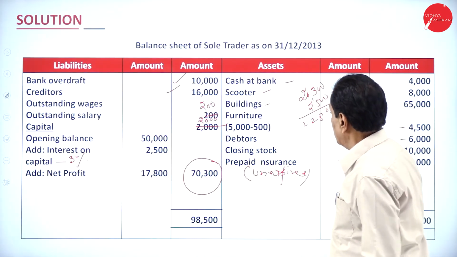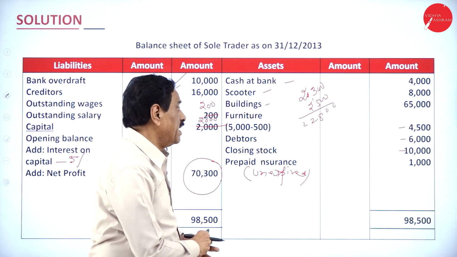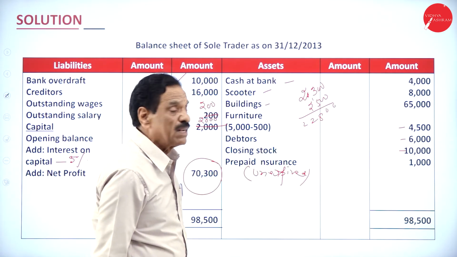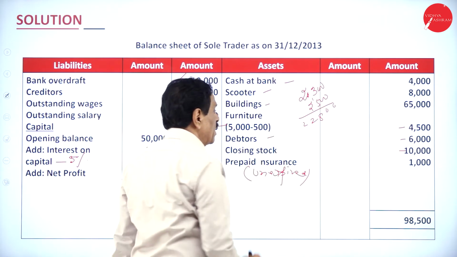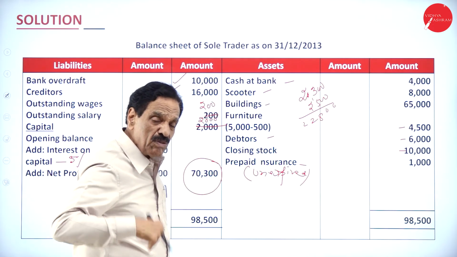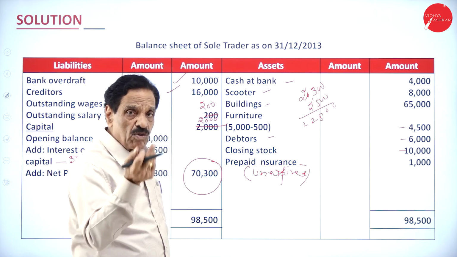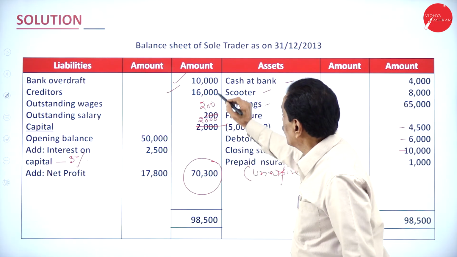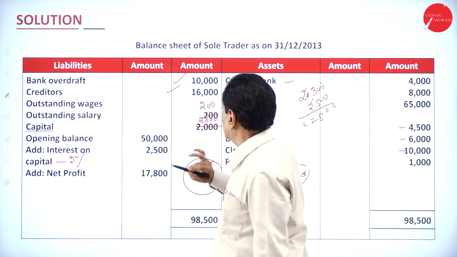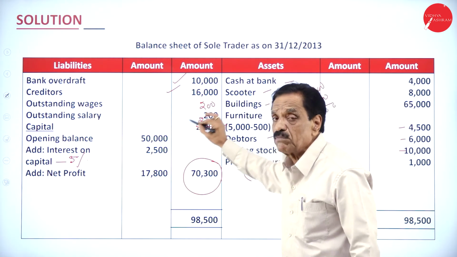When you prepare the balance sheet, your cash at bank is an asset, scooter is an asset, building is an asset, furniture minus depreciation 500, balance is 4,500, debtor is an asset, closing stock is an asset. Prepaid insurance means unexpired. We have paid more now, so next time when we are paying the insurance, we are going to pay less. Then bank overdraft is a liability, creditor is a liability. We have to pay the outstanding wages 200. We have to pay outstanding salary 200. This is both from the adjustment.